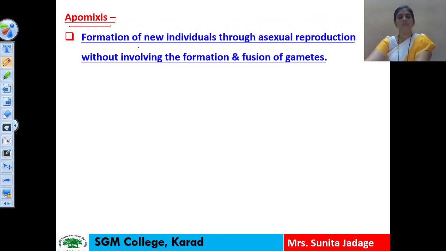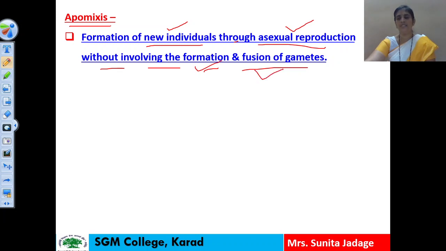Here, formation of new individuals through asexual reproduction without involving the formation and fusion of gametes. So what is meant by apomixis here? The formation of a new individual takes place through asexual reproduction and there is no formation and fusion of gametes, meaning there is no mixing of gametes, and hence the term used here is apomixis.